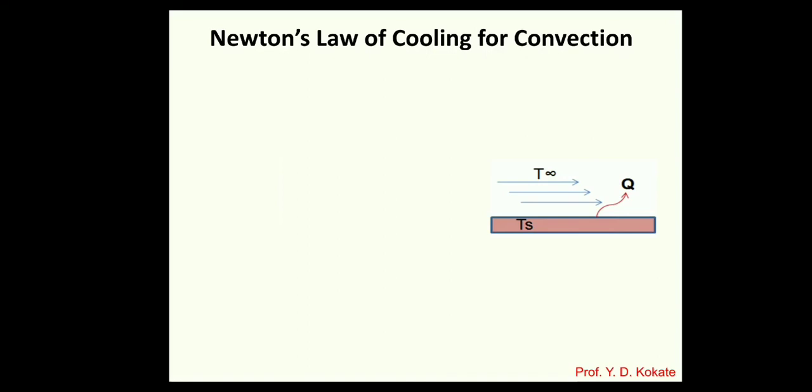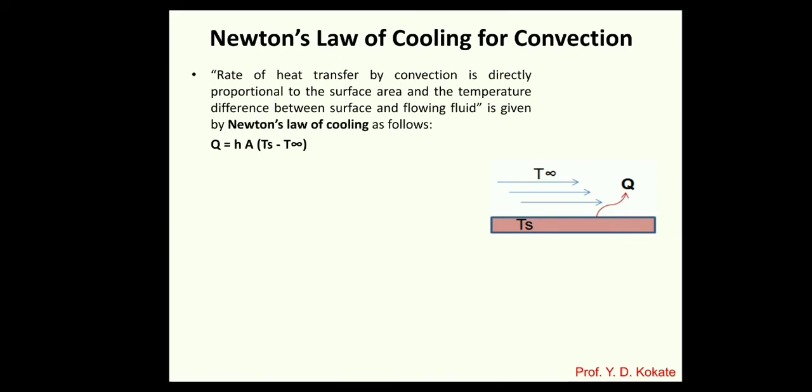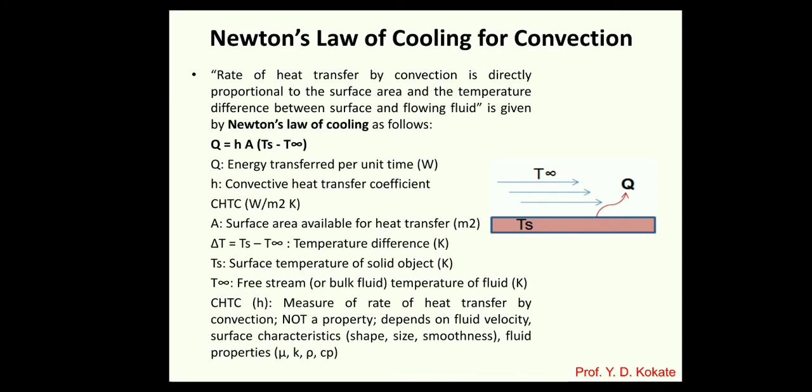So how much heat is transferred? It is given by Newton's law: the rate of heat transfer by convection is directly proportional to the surface area and the temperature difference between the surface and the flowing fluid. The surface area of this body is denoted by A, and the temperature difference between the surface and the flowing fluid is Ts minus T infinity. This proportionality sign is replaced by h, called the convective heat transfer coefficient.